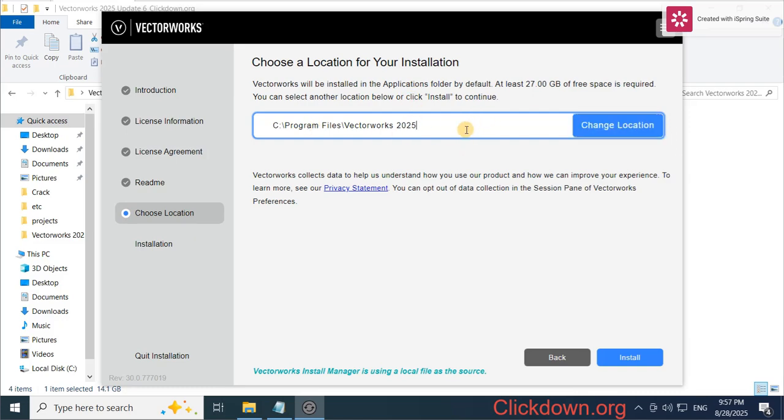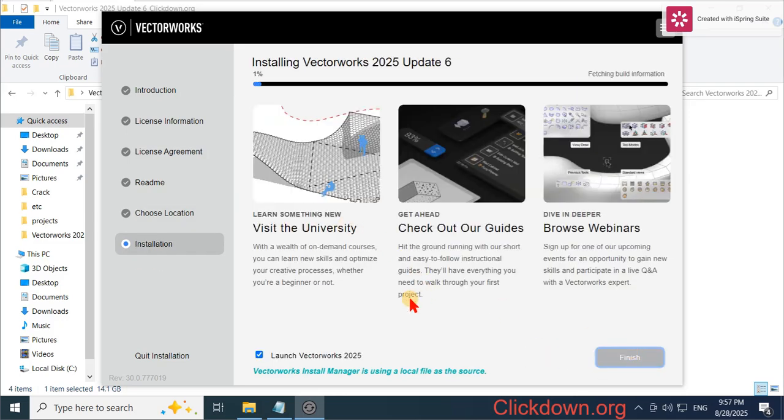In my case, I put it in the default C drive Program Files folder, and inside it, make sure we unselect launch Vectorworks 2025 after the installation. We have more steps to do for activation. Please wait until the installation finishes and continue to the next step.